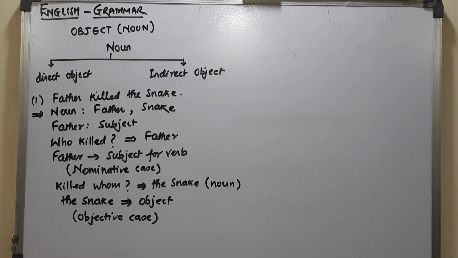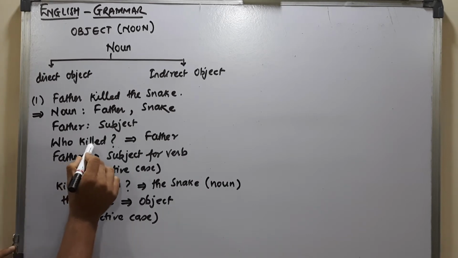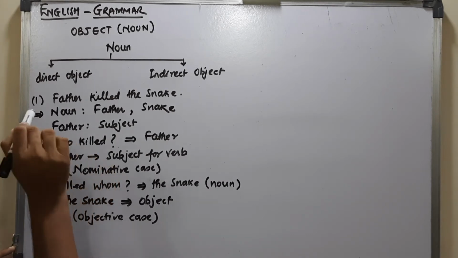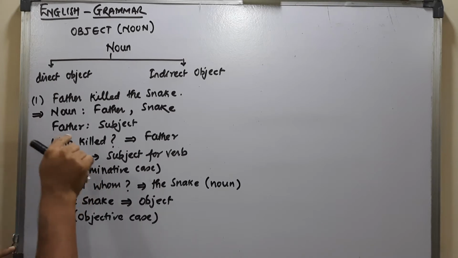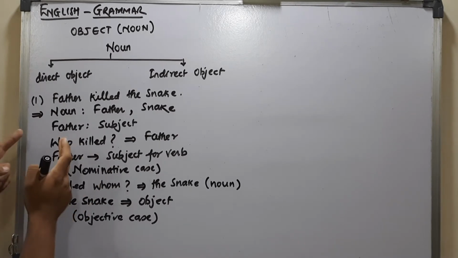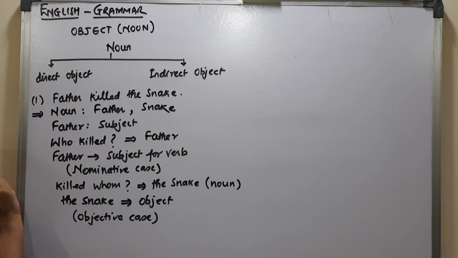So here your subject you got as father, and this you got object as the snake. Now see what is the basic difference. Here I ask the question to the verb, but the question word is before, right?